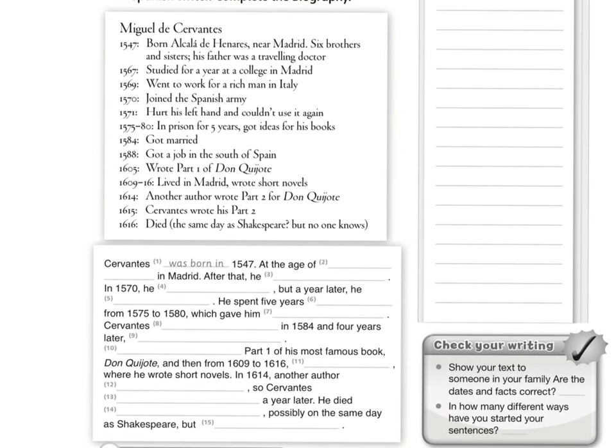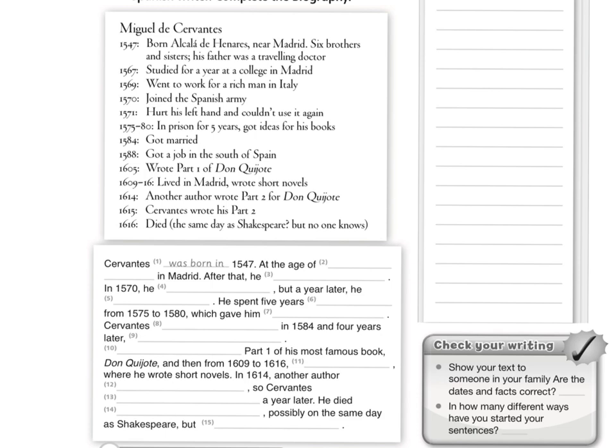Let's pay attention to the first one. It says, Cervantes was born in 1547. They took it from here. Can you see? So, what you're going to do is take the information from here and put the things into the text so the text is understandable.